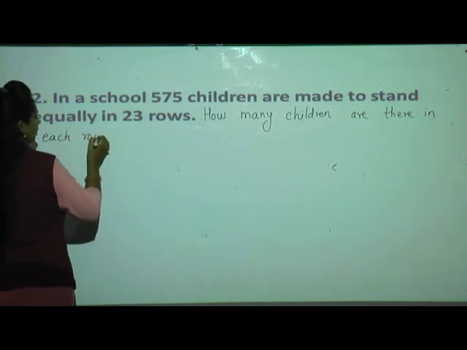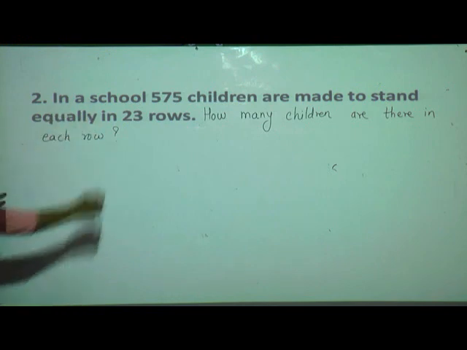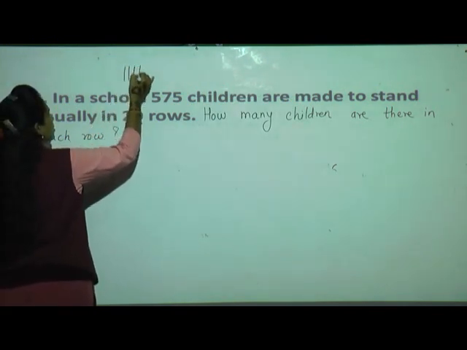Isn't it? See, even you stand in row whenever we go in ground, isn't it? Every Wednesday and Saturday. Now what we have to find out, there are 575 children to stand equally in 23 rows. See, like these 23 rows are there.